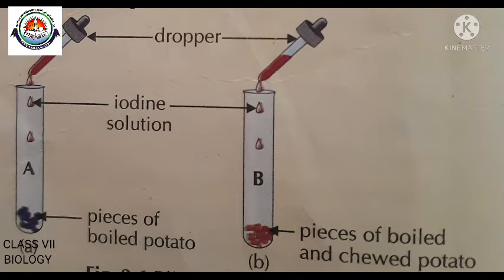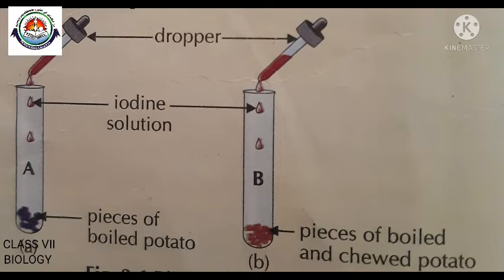Then put 2 to 3 drops of iodine solution in each test tube. We observe that in test tube A, the pieces of boiled potato turn blue-black, and in test tube B, the boiled and chewed potato pieces do not show any change in color.